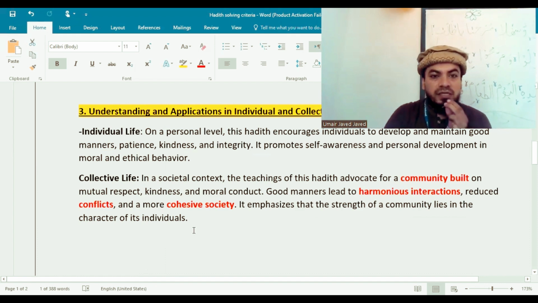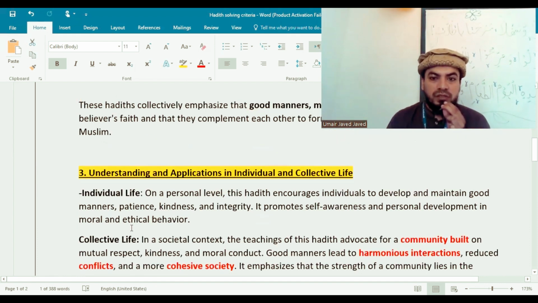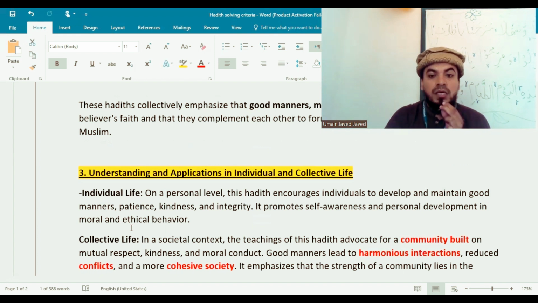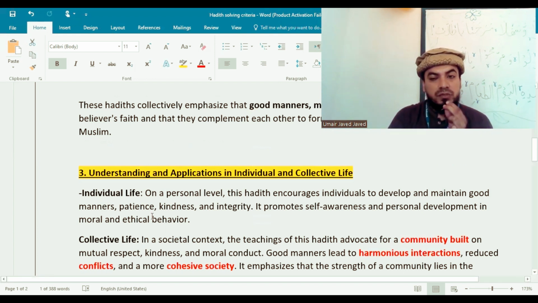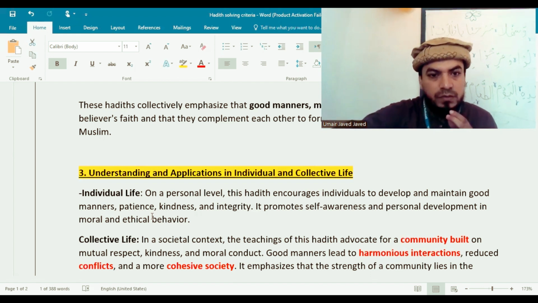This hadith emphasizes kindness, patience, manners, and maintaining good behavior in your personal life. The next point is collective life, in the societal context, community building. This is a main concept of Islam, which gives great importance to society. How to make a strong society, a supportive community, and good relationships among people: this hadith is related to all these areas of society.